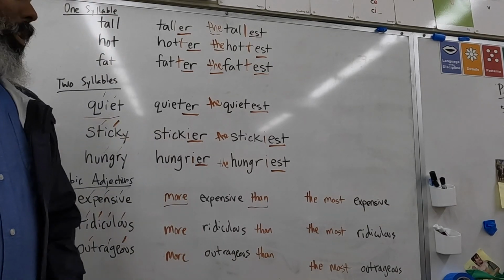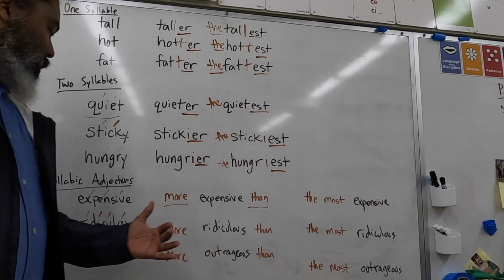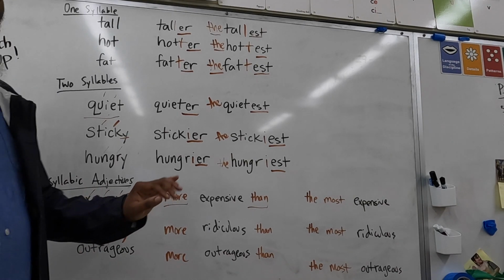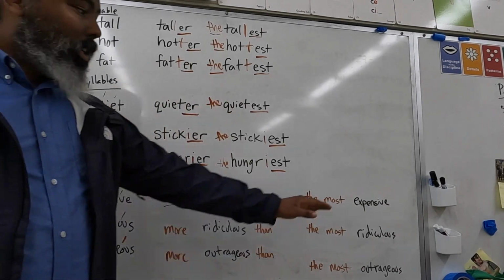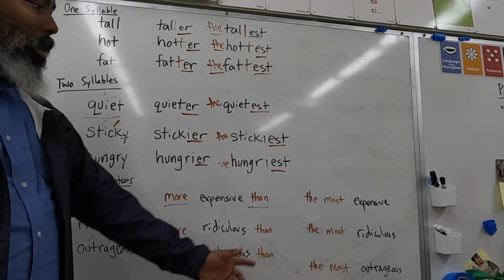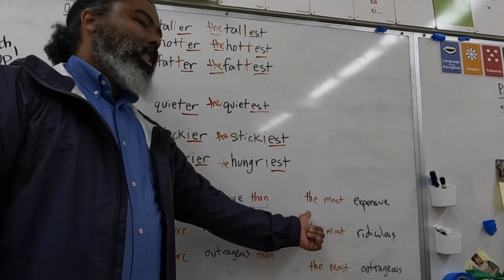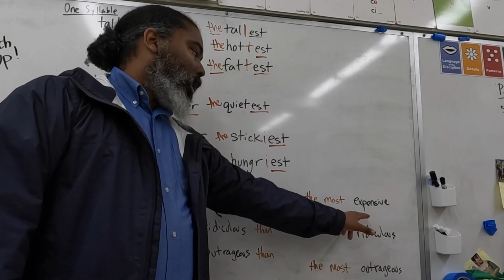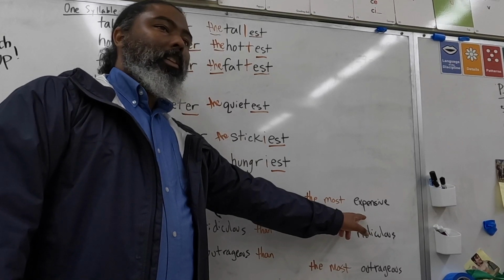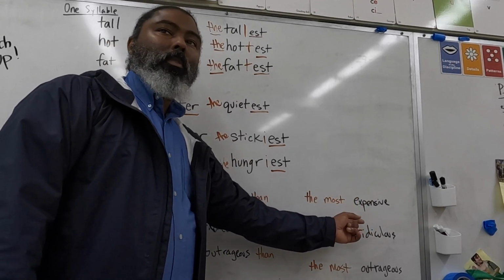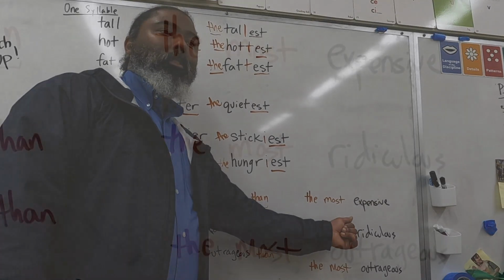Finally, the superlative. All right. Polysyllabic adjectives. You do not need to change them. So expensive, ridiculous, outrageous. You don't need to change them. For the superlative, you just add the most. So what is the superlative of expensive? The most expensive.